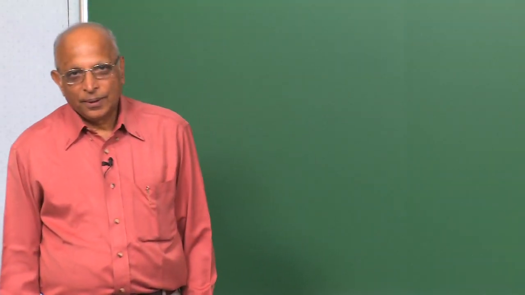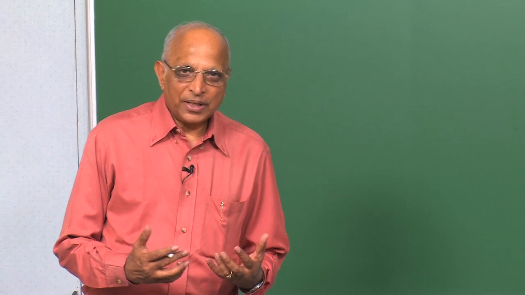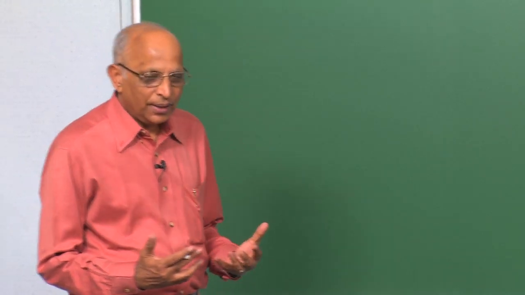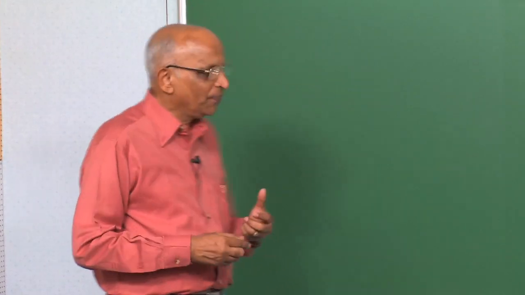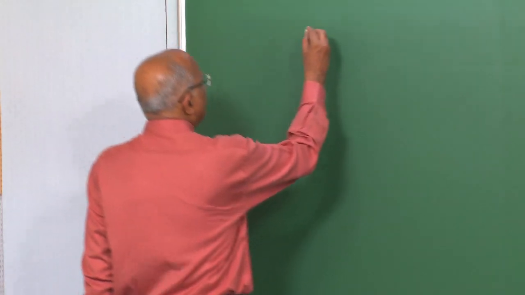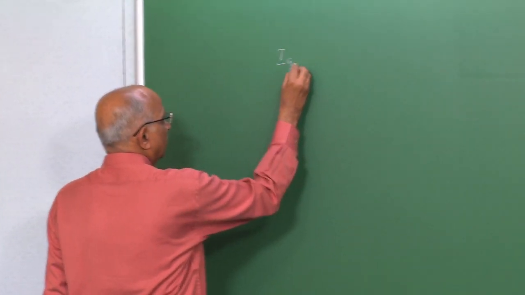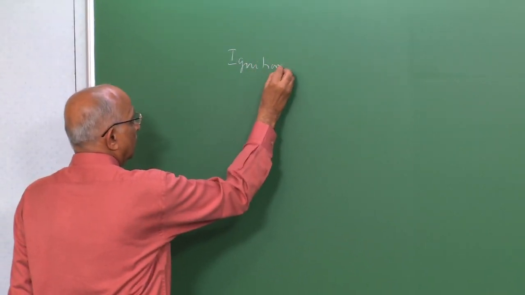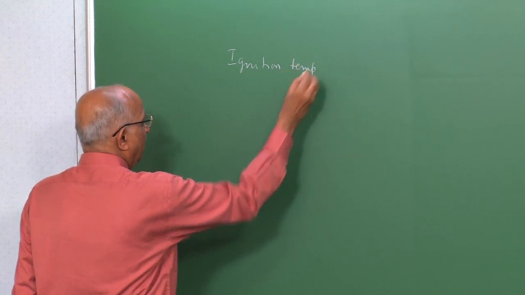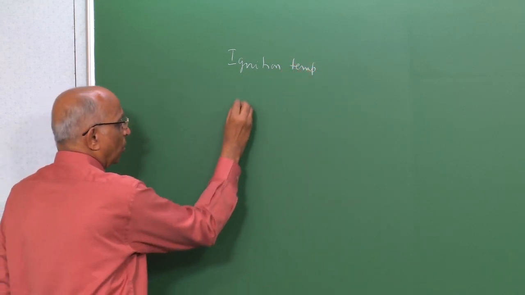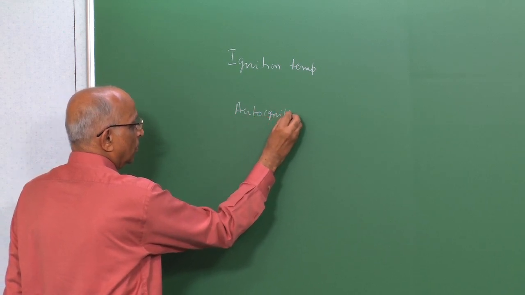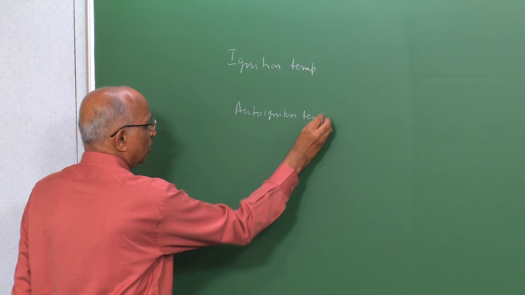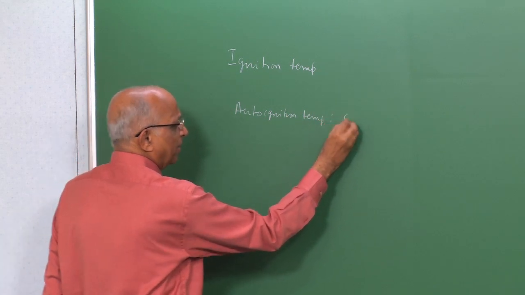Morning. In the last lecture, we considered the heat loss from a particular volume of the explosive and the heat which is getting generated within the explosive. We were able to define something like an ignition temperature. We defined something which we called the auto ignition temperature, which we also termed the critical temperature.